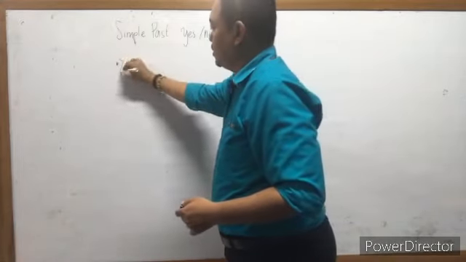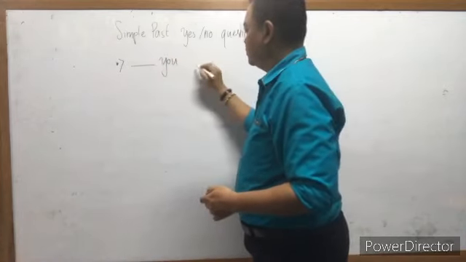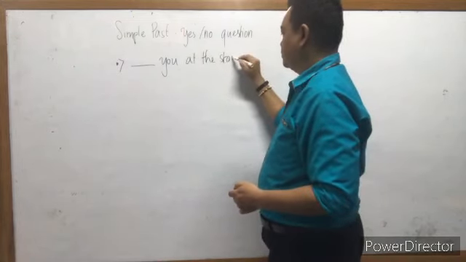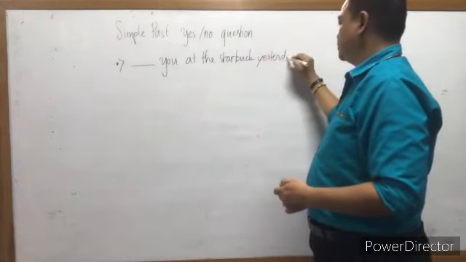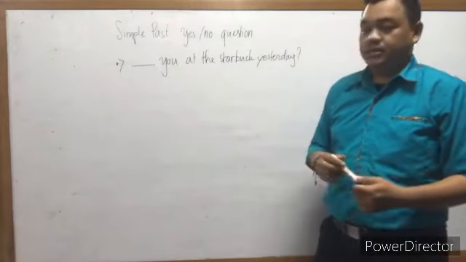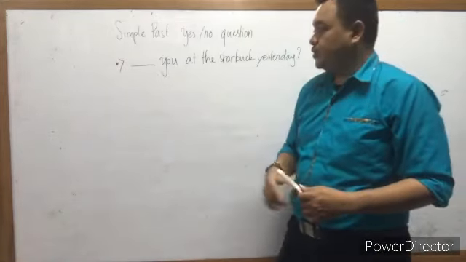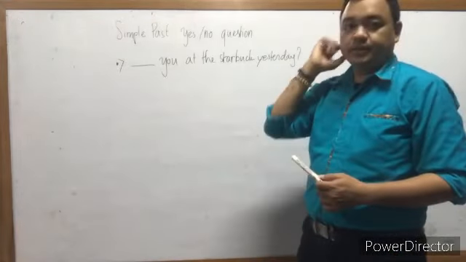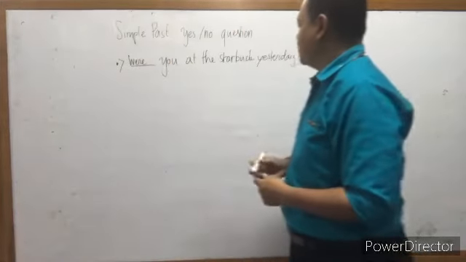First, if we use you, okay, this is the question. So we add was or were here. So what do you think? We put was or were here. You at the Starbucks yesterday. Yes, correct. Were you? Were you at the Starbucks yesterday?